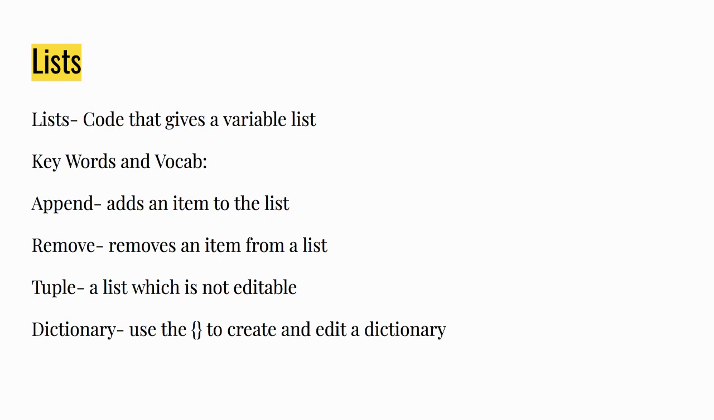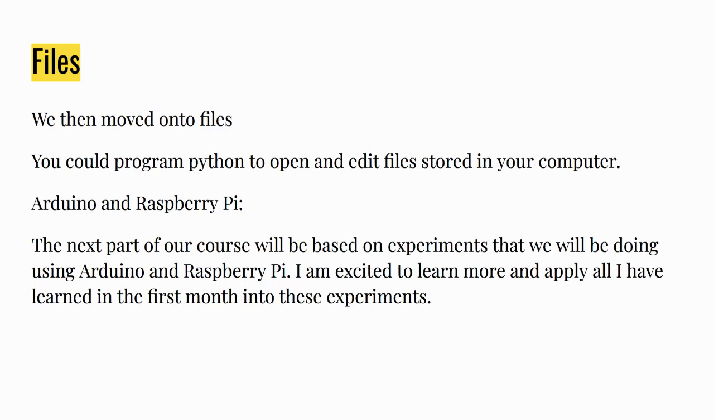We then also learned how to make dictionaries, and you start that off using these two special brackets to create and also edit your dictionary or whatever you're creating. We then finally rounded out the month learning about files. You could do many things with files, like programming Python to open and edit files that are stored on your computer. And then we finally had a bit of an introduction to Arduino and Raspberry Pi.